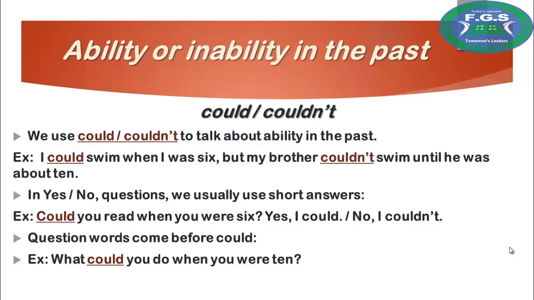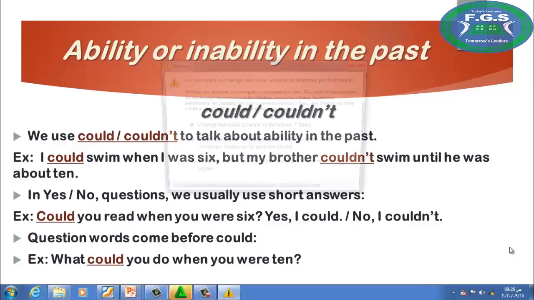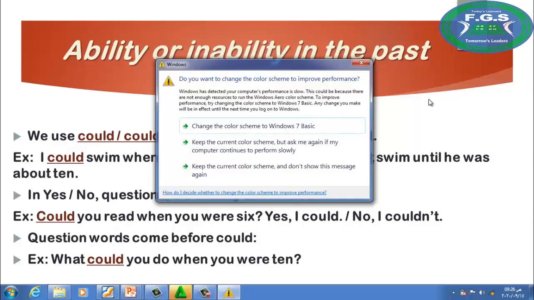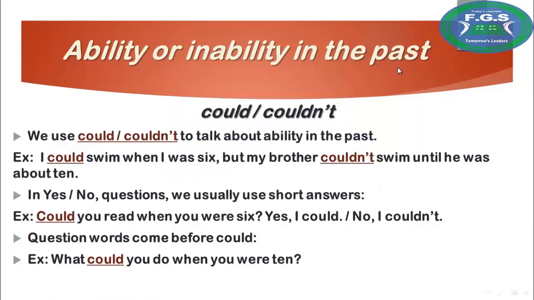For example, I could swim when I was 6, but my brother couldn't swim until he was about 10. I think it's clear here, could and couldn't. I could swim when I was 6, but my brother couldn't swim until he was about 10.